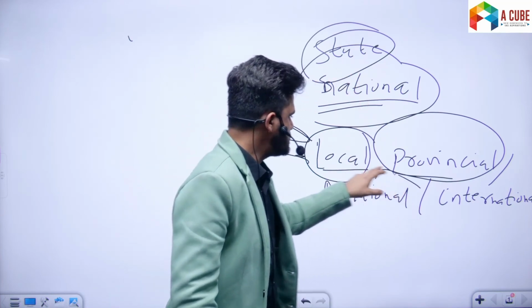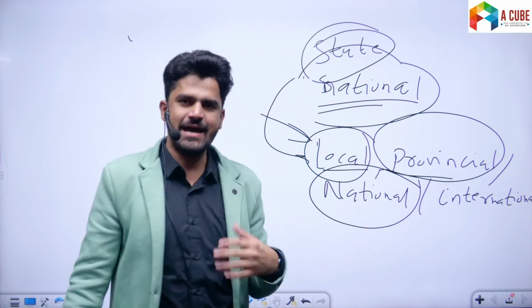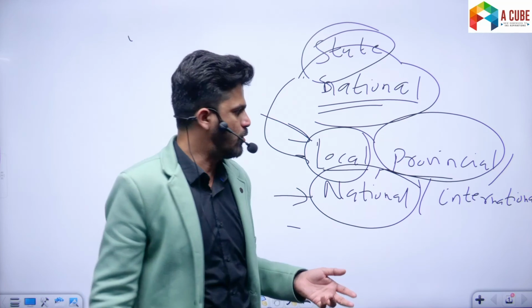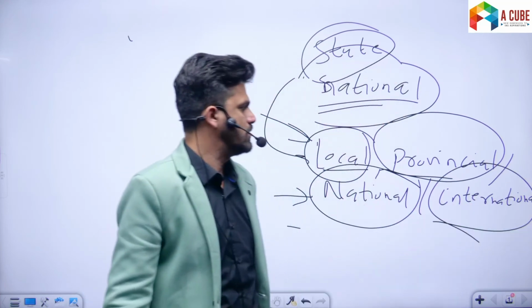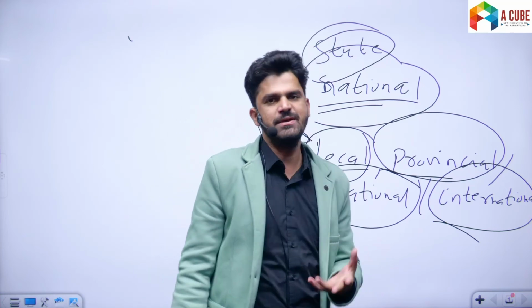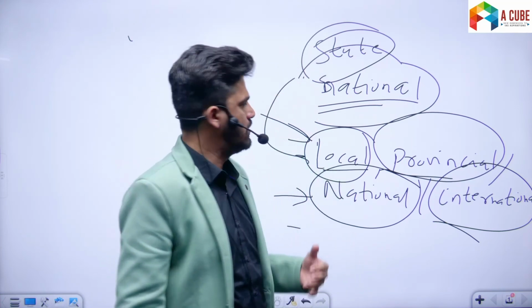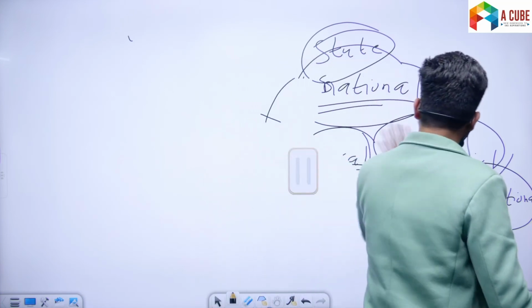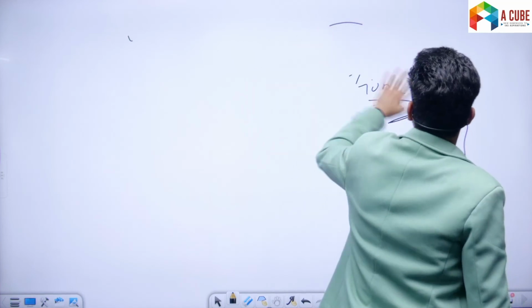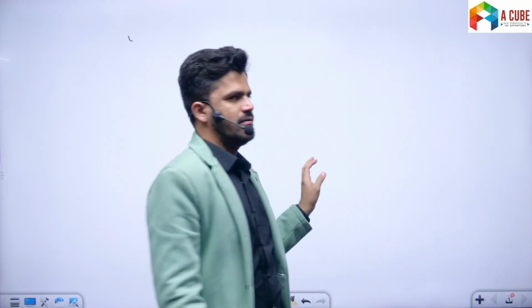Next is national. So BCCI, you can say, is a national level body. Okay. Election Commission of India, a national level body. Then there are other associations which can be international as well. Take the example of Greenpeace, and so on and so forth. But the state is national in nature. An association can be local, regional, provincial, national, international, but the state is predominantly national in nature.